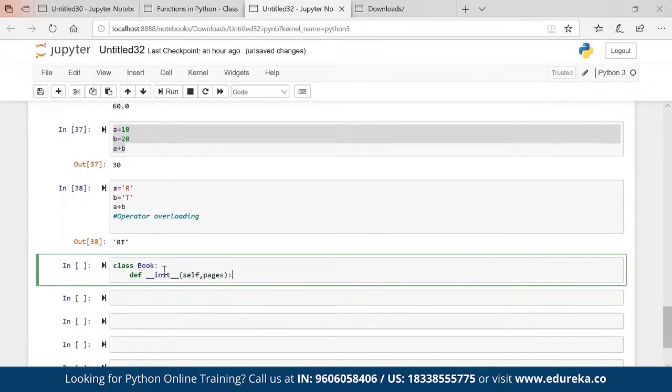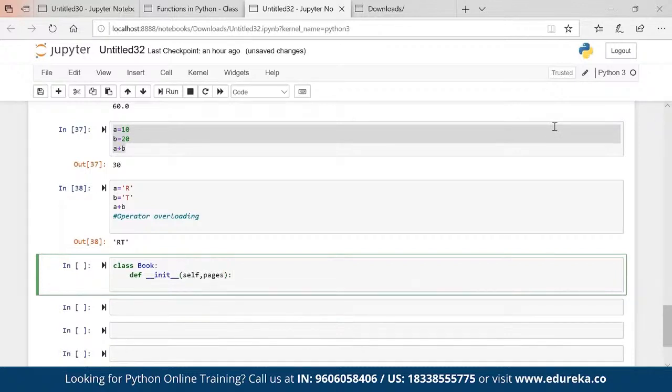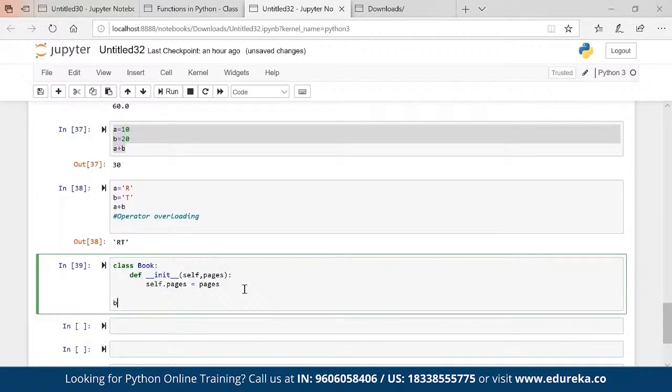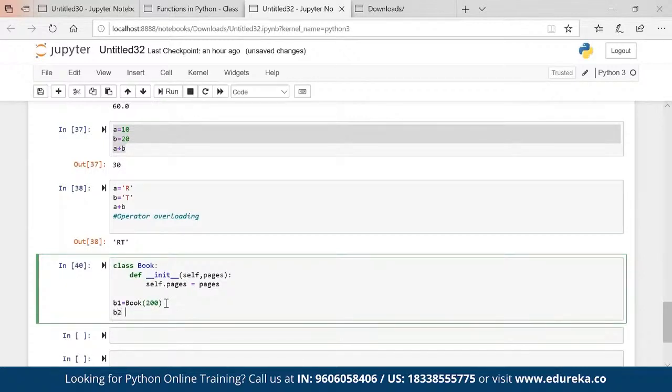If we are saying that in Python there is operator overloading, then we should be able to add the books. Let's say I'm creating B1, an object of book with 200 pages. B2 is a book as well with 100 pages.